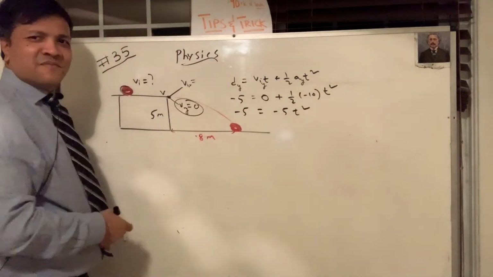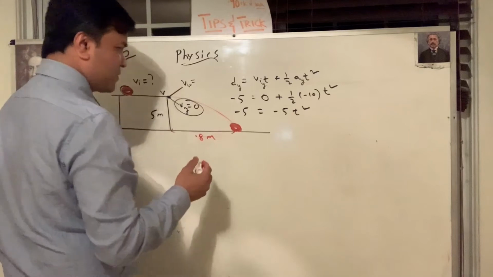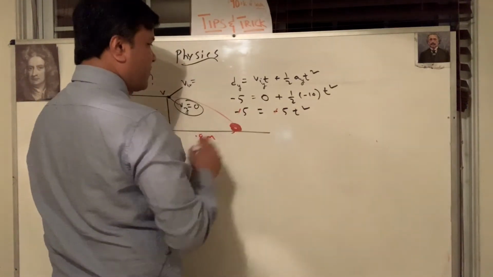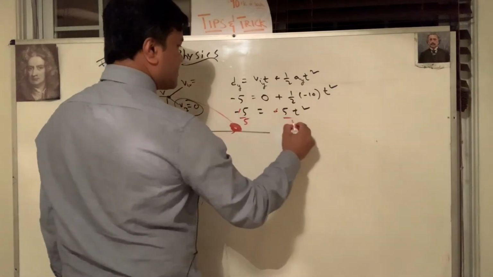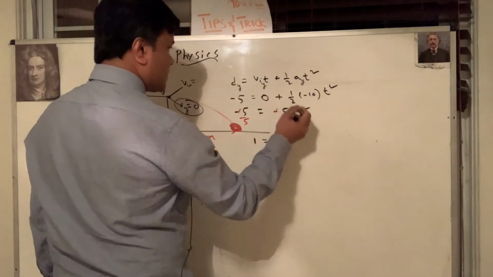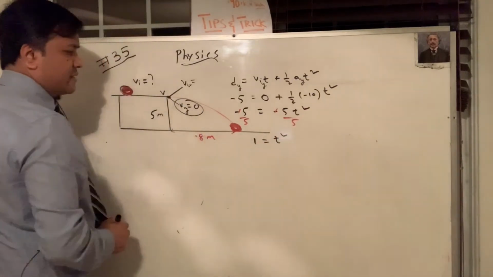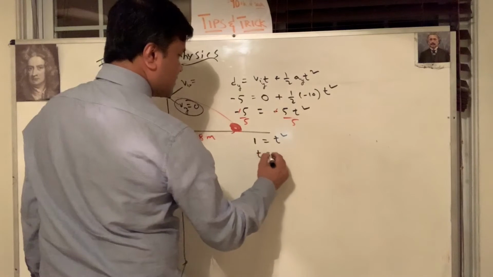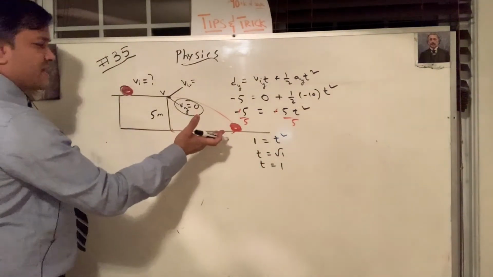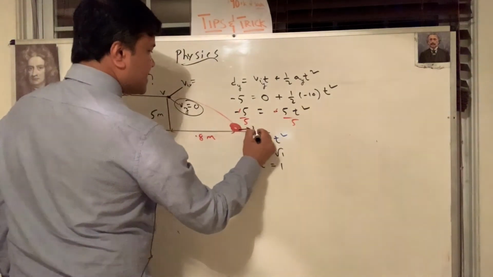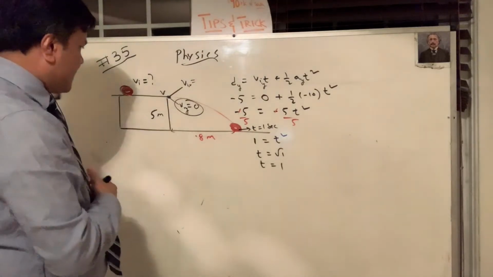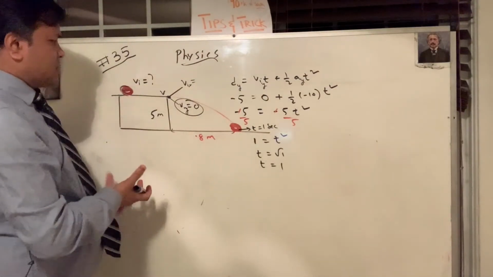Voila. I don't want to use the calculator, not today. The negatives cancel, and you divide both sides by 5. So 1 is equal to t squared. Then t is equal to the square root of 1, so t is equal to 1. The hang time is the t right here: 1 second. The ball was in the air for 1 second. That makes sense. Of course, that makes sense.